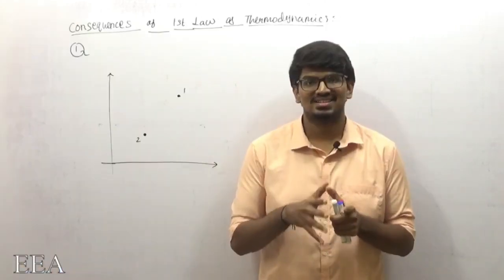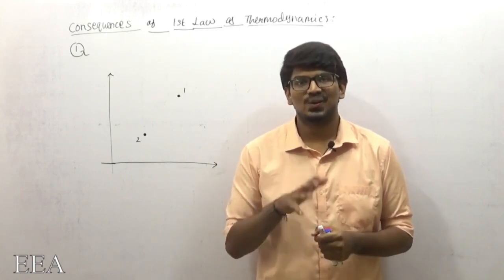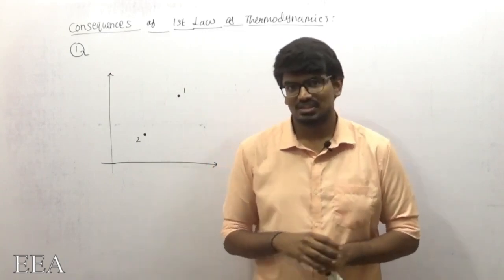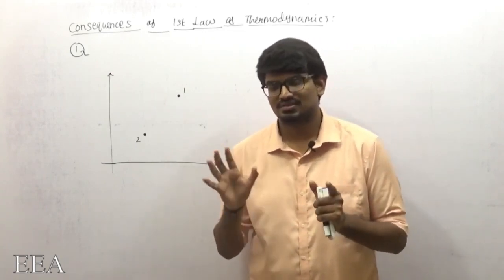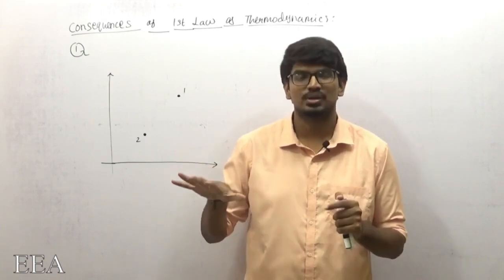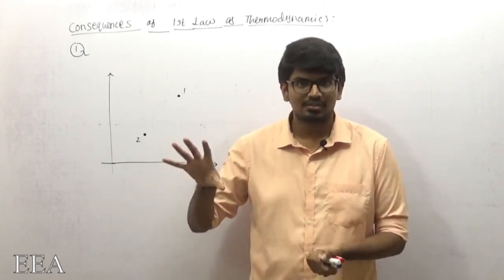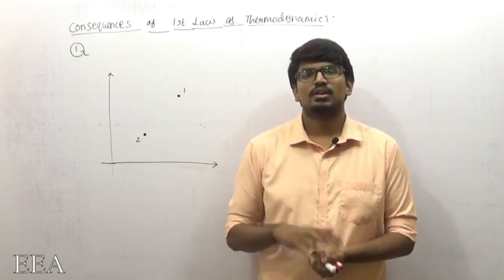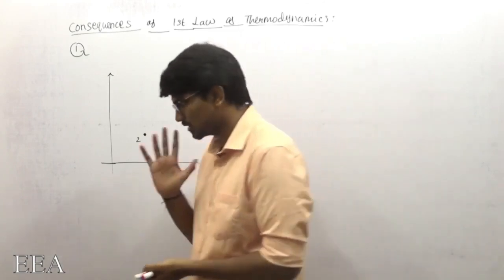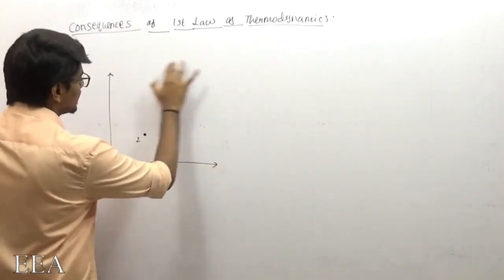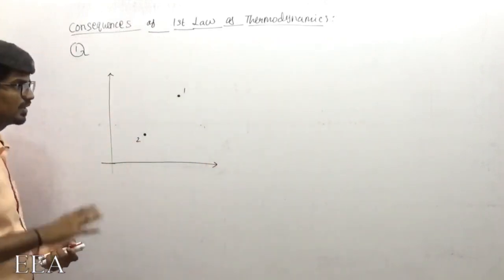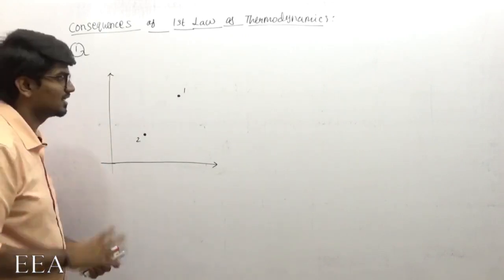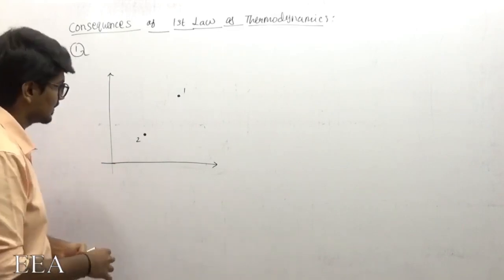Now let us understand the consequences of this first law of thermodynamics. I have given you the statement of the first law of thermodynamics for a cycle only. From that we are going to have different consequences. Totally 4 consequences are there, so we will start one by one. What is the first consequence? I haven't written anything yet. I will write the consequence after explaining it, or you will understand it before I write it.